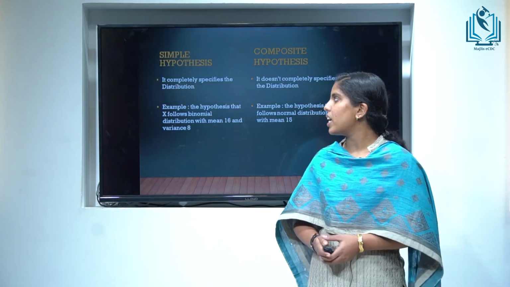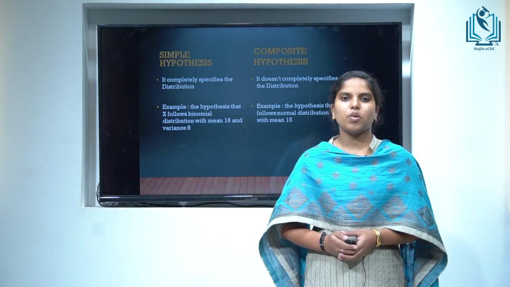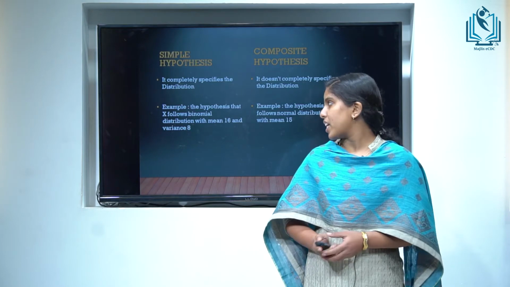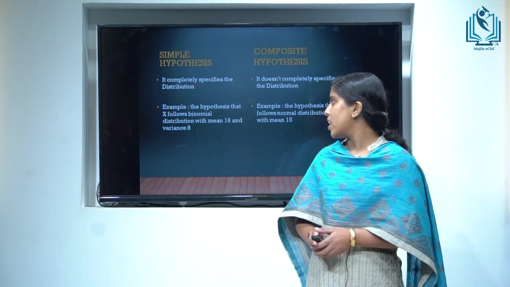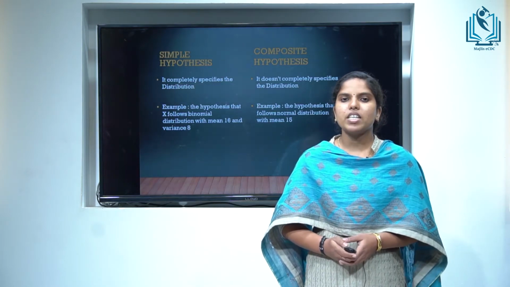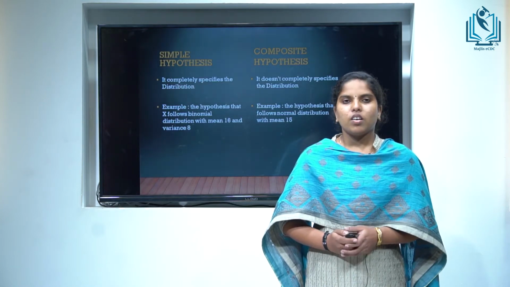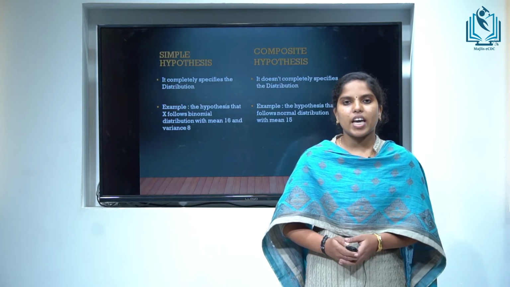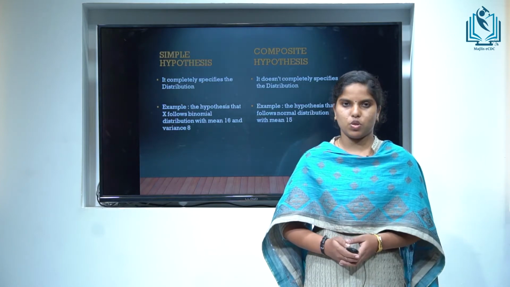First one is simple hypothesis. A hypothesis which completely specifies the probability distribution is called a simple hypothesis. For example, the hypothesis that X follows a binomial distribution with mean 16 and variance 8. There are two parameters in the binomial distribution, n and p. By the values of mean and variance, we can find the values of n and p. Therefore, this statement completely specifies the distribution.